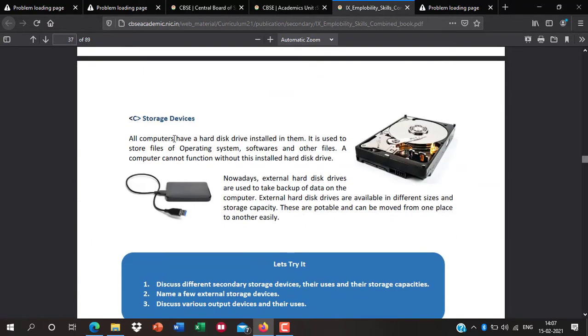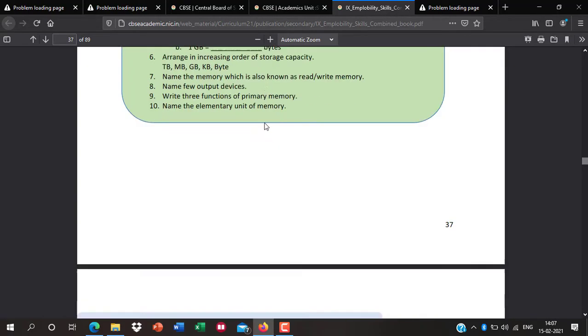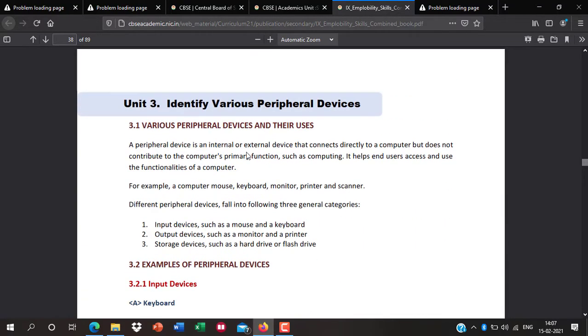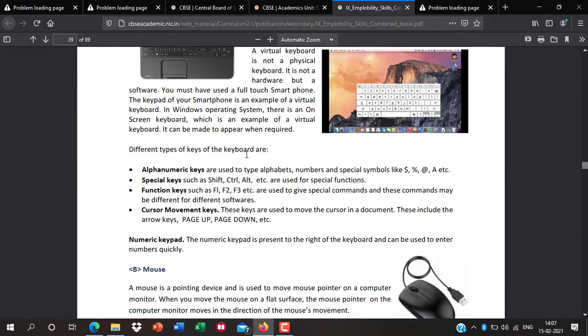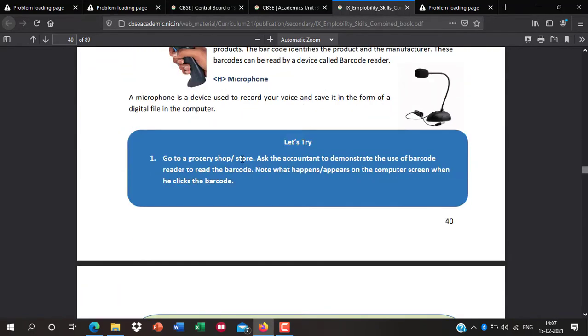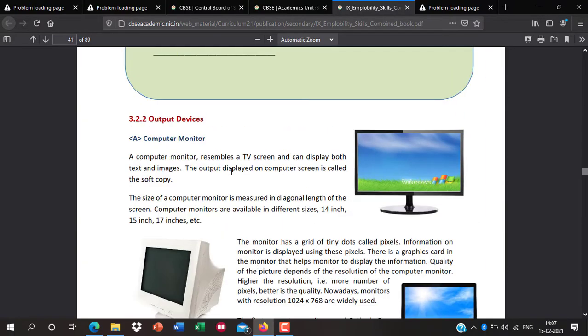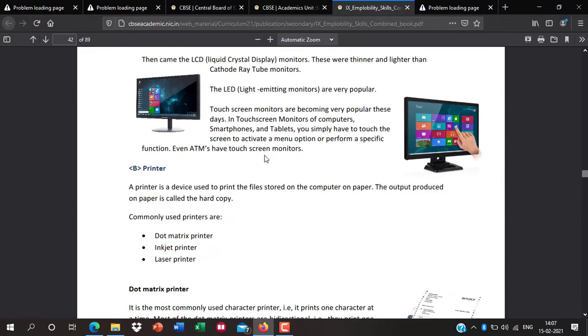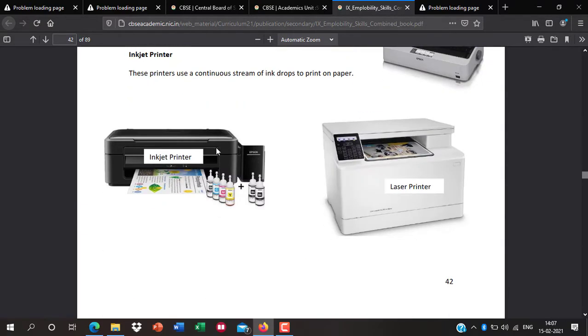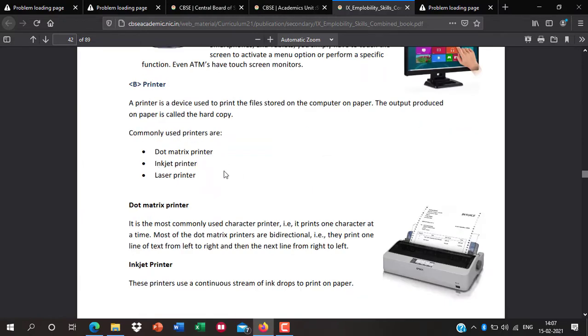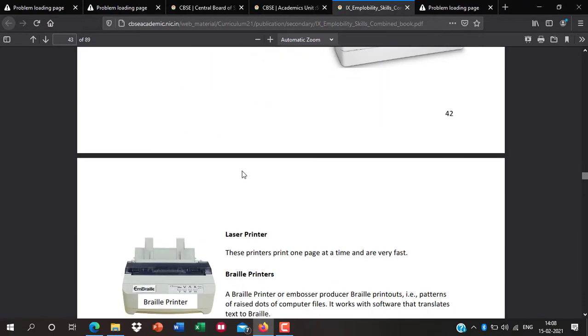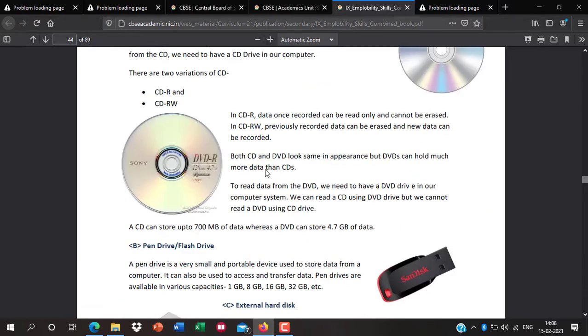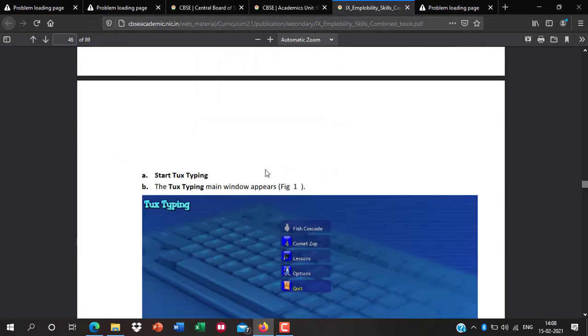And now these are the storage devices like hard drive, internal or external. It is not so important for examination purposes. Okay, and here is the keyboard, already covered in your Part B Unit 1. Here are the output devices, which you have already prepared above, so you do not need to prepare them here. Only read the names of the printers: inkjet printer, laserjet, dot matrix, and storage drives.